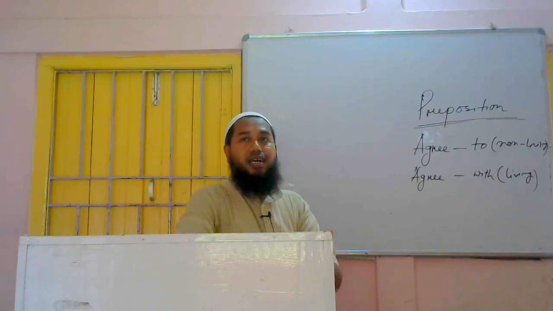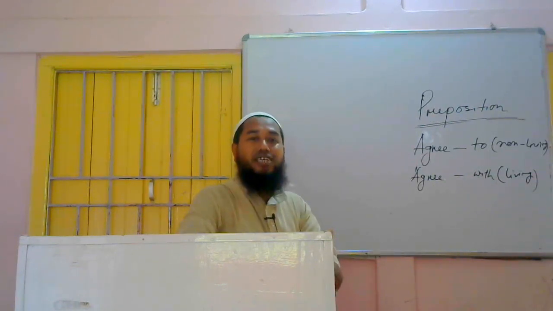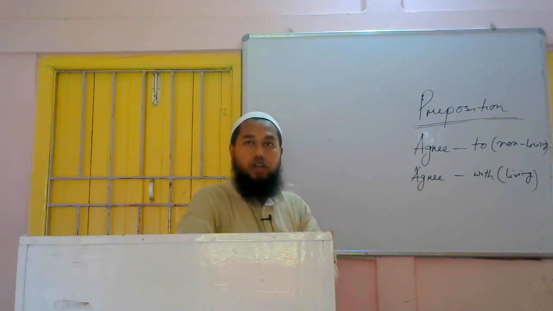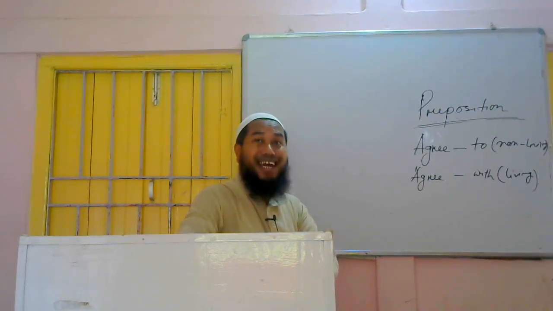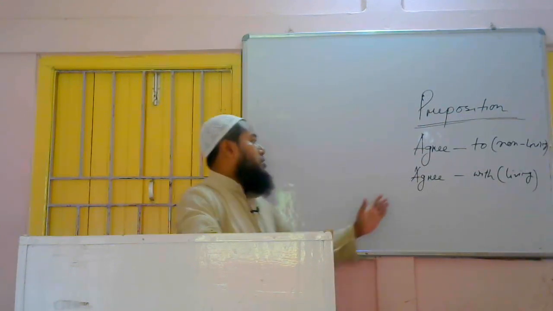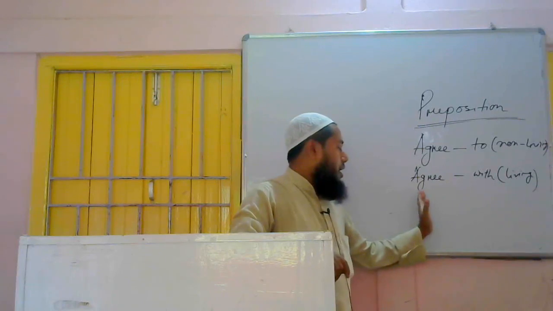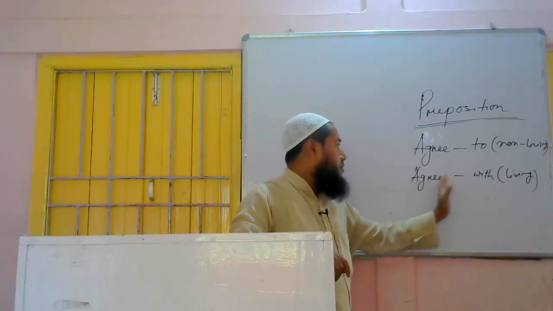He is agreed to my proposal. Proposal is non-living, and he is agreed with me. So if a living thing is there, then we use agree with.